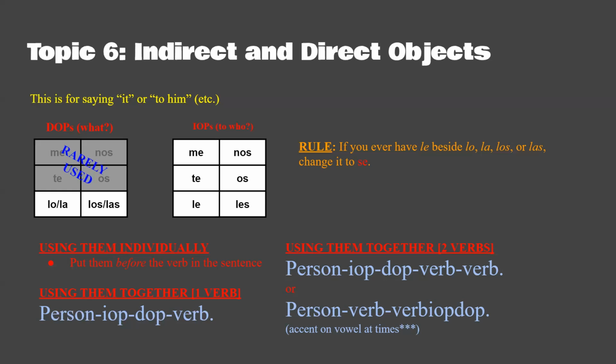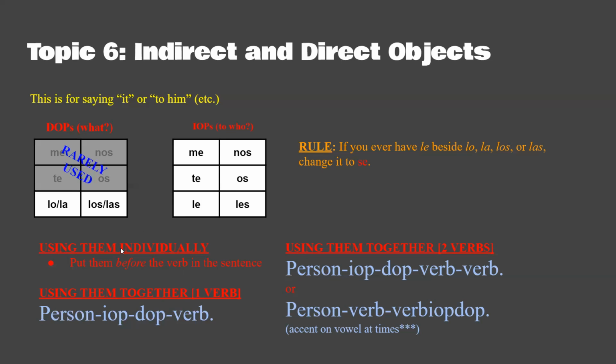Now the indirect pronouns is who did you give something to? Me, you. So you can say me, te, le, nos, os, les. So if you see, it's the same thing for both, except for lo, la, or le, depending on what it is. Now here's a rule that you need to know. If you ever have le beside lo, la, los, or las, you have to change it to se. Remember that. If it's beside that.